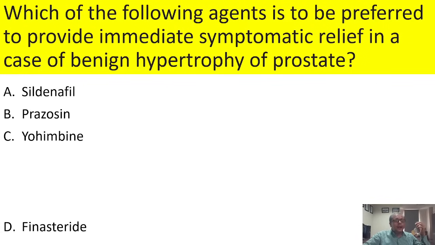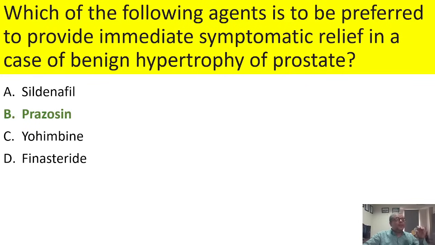Here there are two alpha blockers, prazosin and yohimbine, but we require an alpha 1 blocker, and that's why the answer is prazosin. Even though finasteride, a 5 alpha reductase inhibitor, can be useful, it reduces the prostatic size, so the improvement is seen after 3 to 4 weeks. That's why for immediate symptomatic relief, prazosin or the selective alpha 1 blocker is preferred.